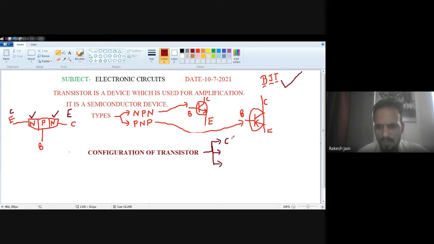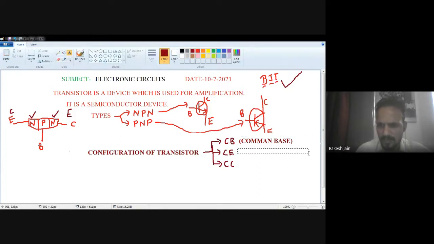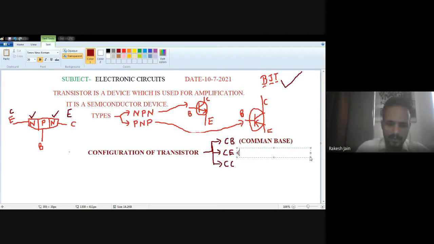Basically there are three kinds of configuration. One is the CB configuration, one is the CE configuration, and the third one is the CC configuration. Now what is the meaning of these abbreviations? The CB configuration means common base configuration. The CE configuration means common emitter configuration.